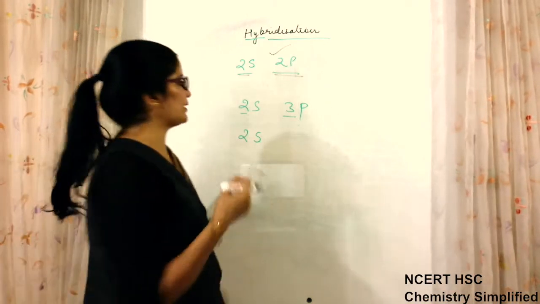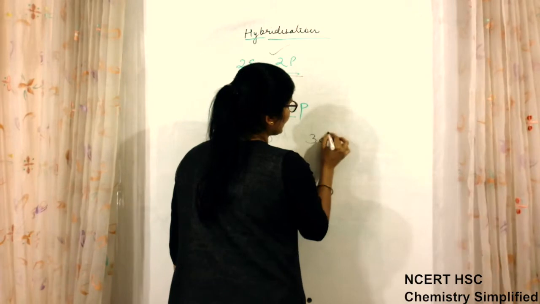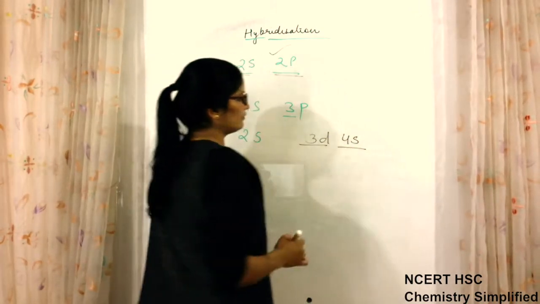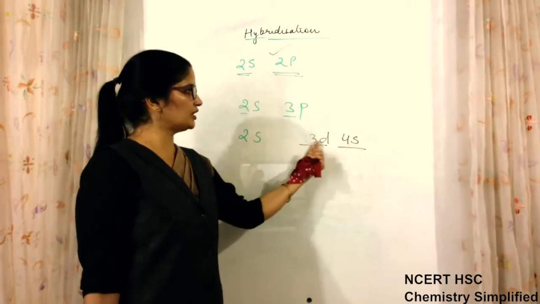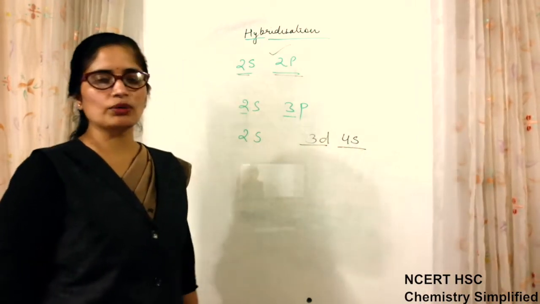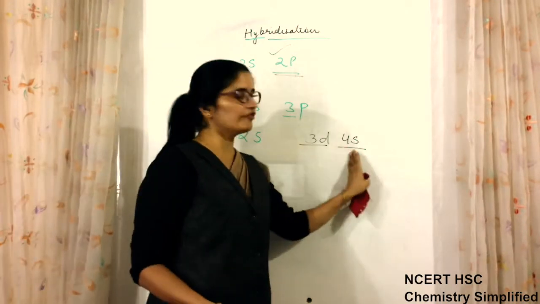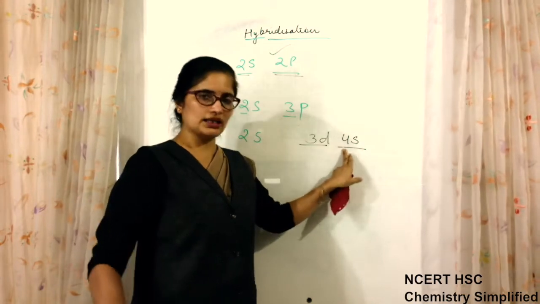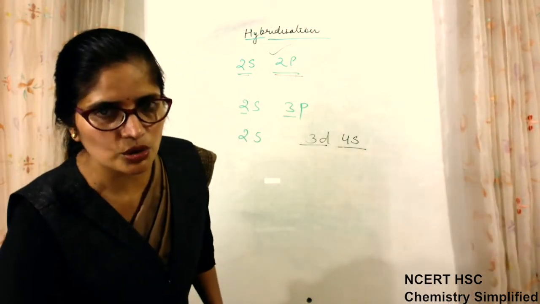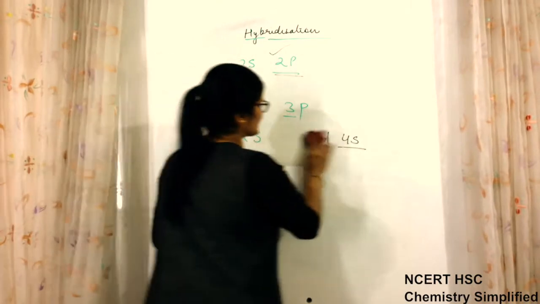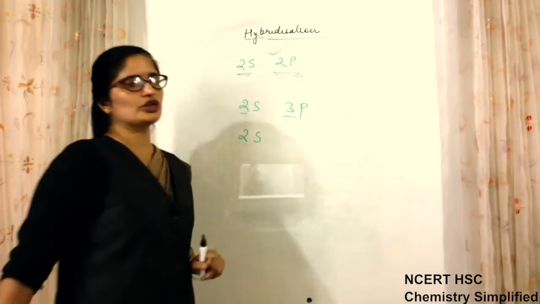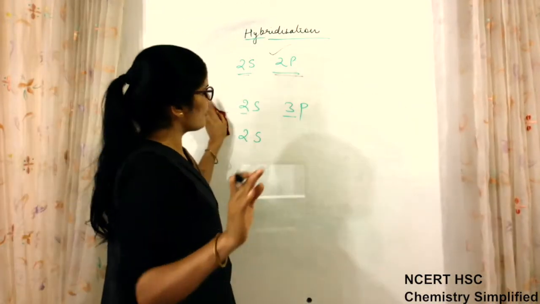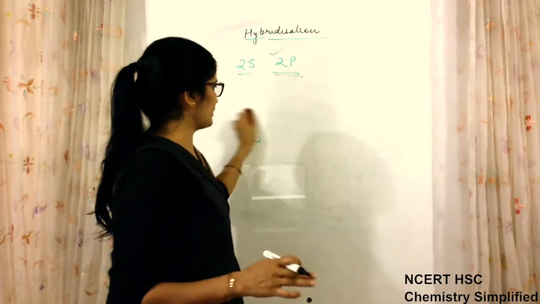But it can take place between whom? For example, 3d and 4s. We know that these two orbitals, d of the third shell and s of the fourth shell, have almost equal energy. So 3d and 4s can undergo hybridization, okay? The shell is changing but they can undergo hybridization. So how do we decide which orbitals are going to undergo hybridization or not? There are a fixed number of orbitals which undergo hybridization.